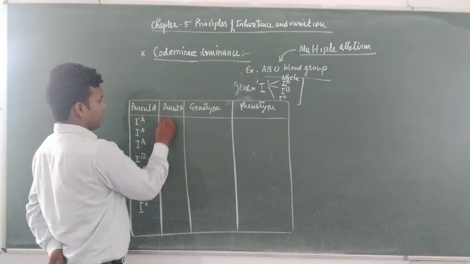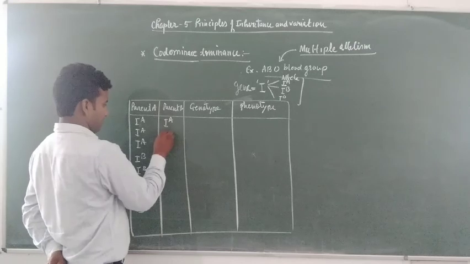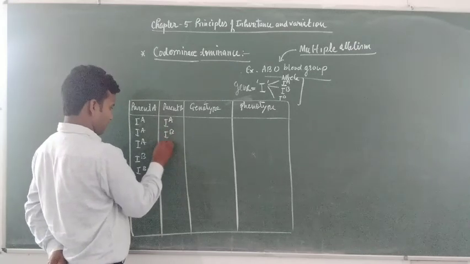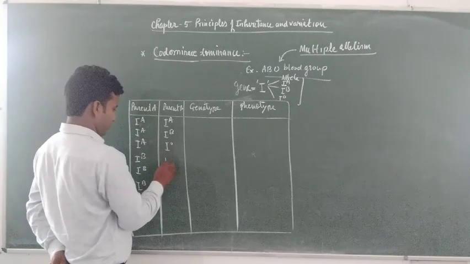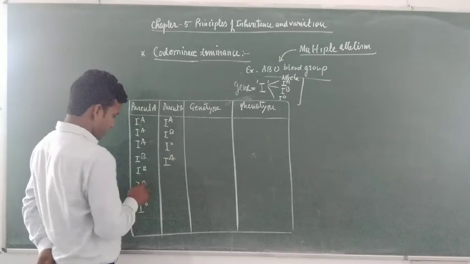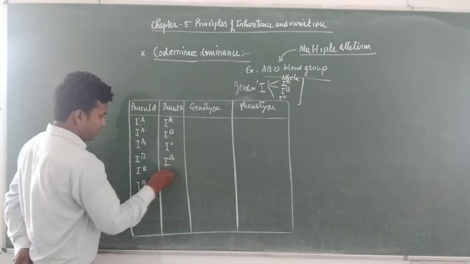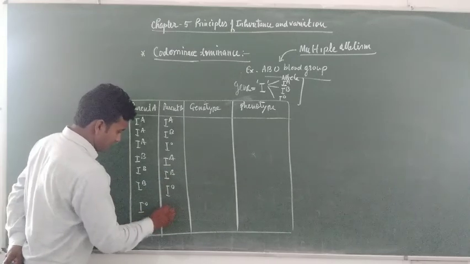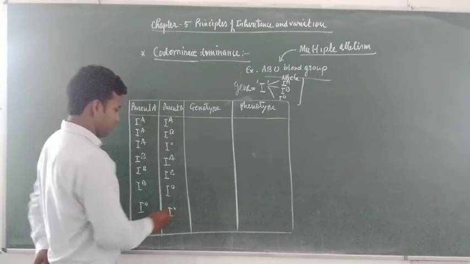Parent B should have a combination of IA, IB and I0.